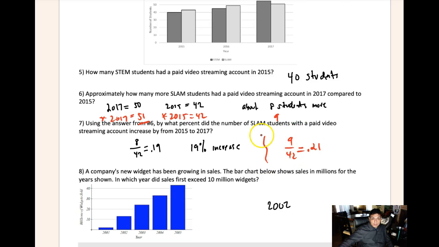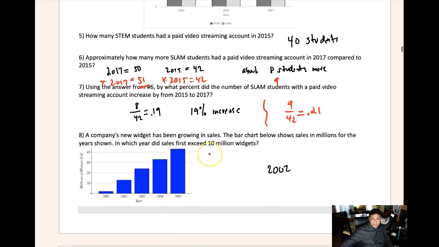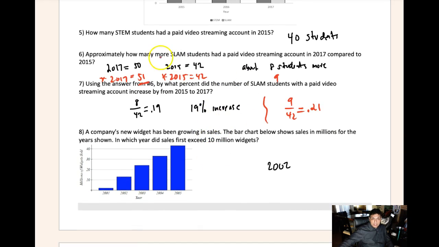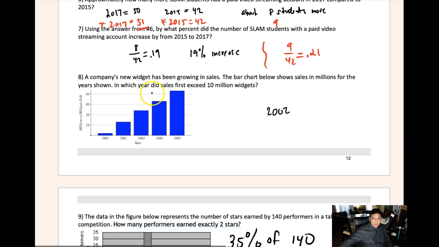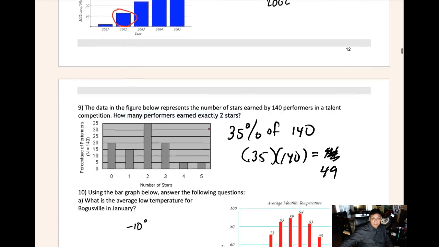And then if we do the other number for the other group, you can see it would be 9 out of 42 in this case for this group here, and you could see that would be a 21% increase there. Again, I answered 2 questions here. I did another practice problem. What if this was a STEM? What was the increase? And then here, what year did sales first exceed 10 million? Again, looking at it right here, the first time it gets past 10 million.